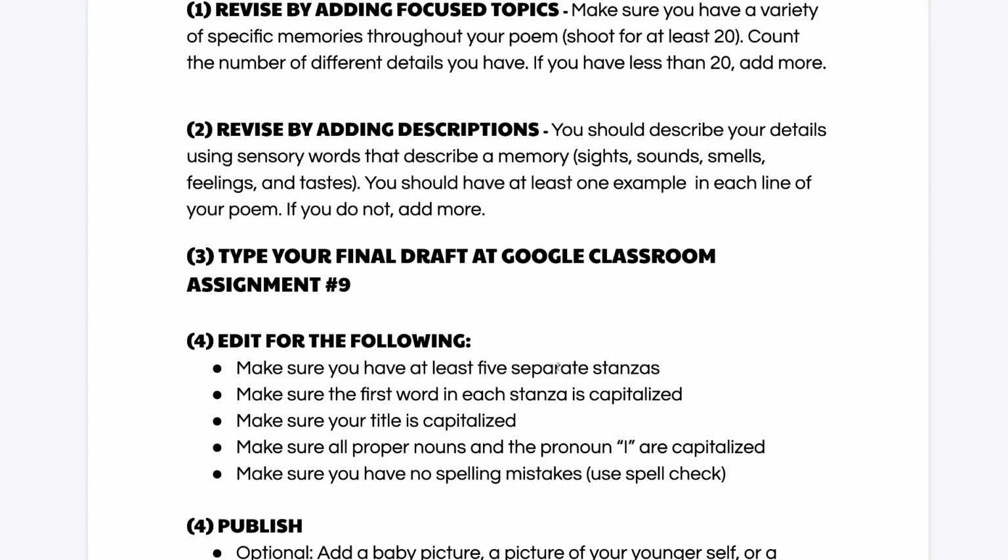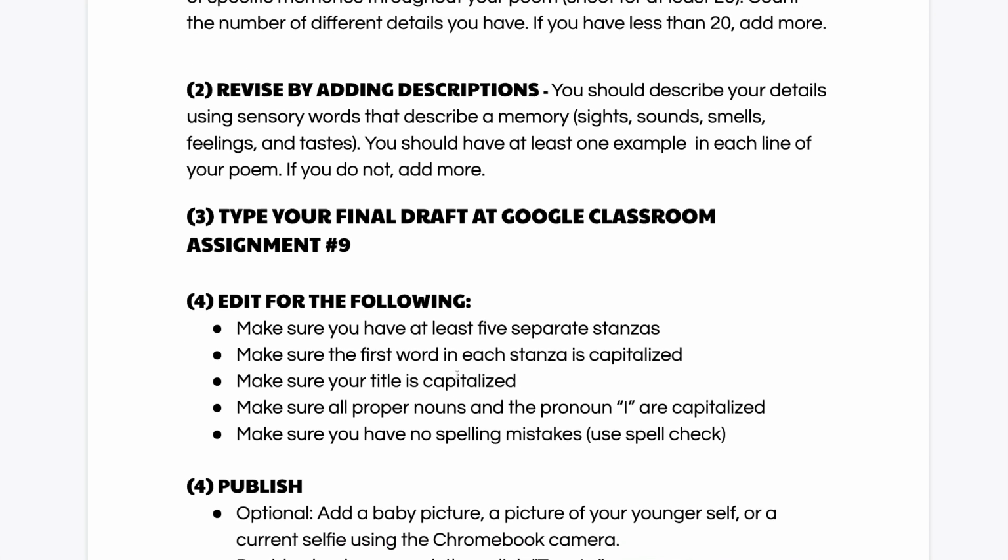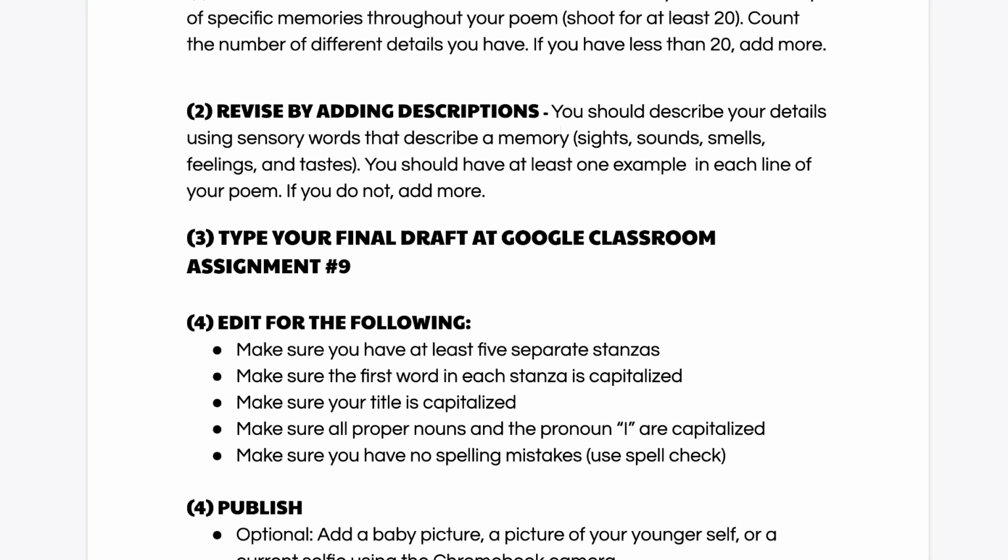And when you're done typing your final draft, I want you to come back to number 4 and number 5 to make sure you've edited it properly. So pause the video, go type your final draft in Google Classroom, and then when you're done, come back for the last 2 steps. All right, you're at number 4. So what I want you to do with that final draft is make sure that you have these different things. This is called editing or formatting.